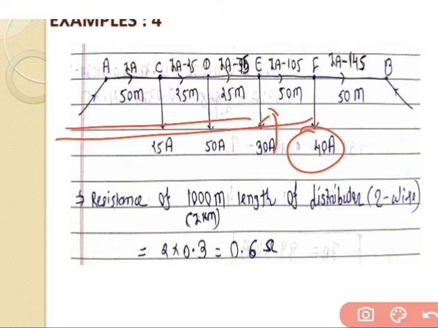But the length of the distributor, that is the 200 meter. So the remaining distance for this section is 50 meter only. So this is the required figure for this example.